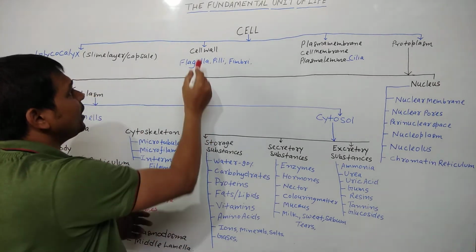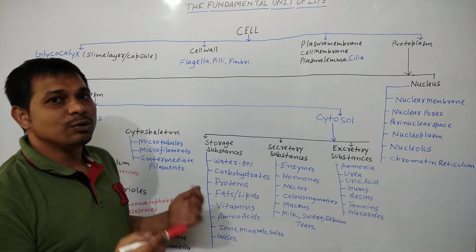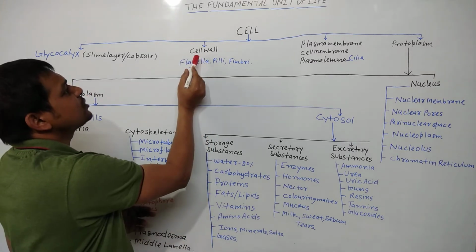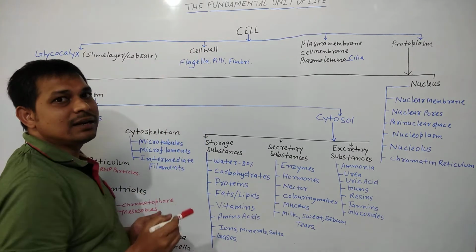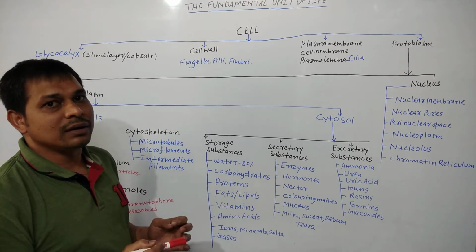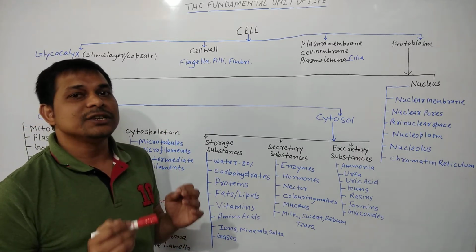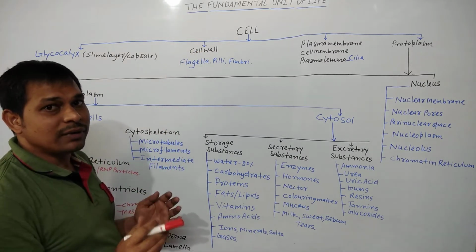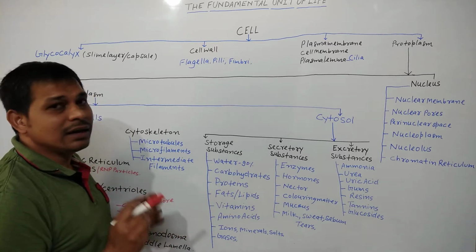Clear? And that cell wall chemical composition varies in different groups of organisms. Like in case of plant cell, cell wall is mainly made up of cellulose. In case of bacterial cell, cell wall is made up of pseudopeptidoglycan or peptidoglycan, that is the murein. And in case of fungal cells, it is made up of chitin. So cell wall is also the protective covering, outermost covering in case of plant cell, fungal cell and bacterial cell,